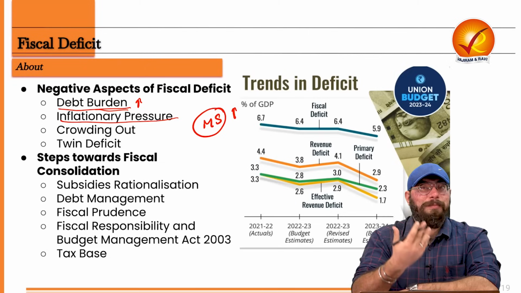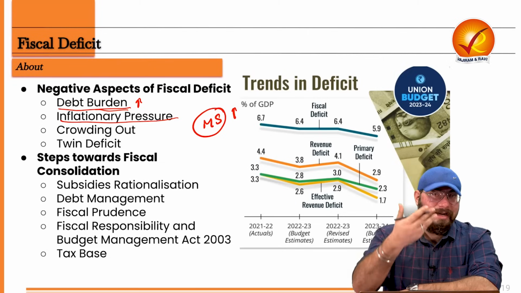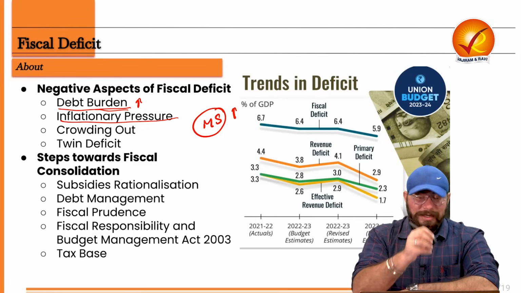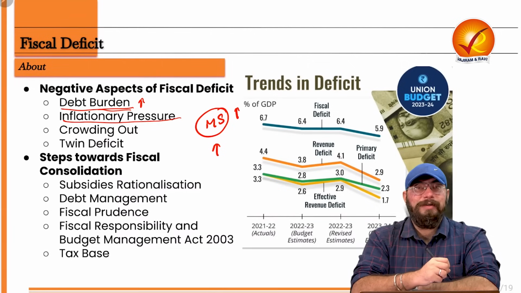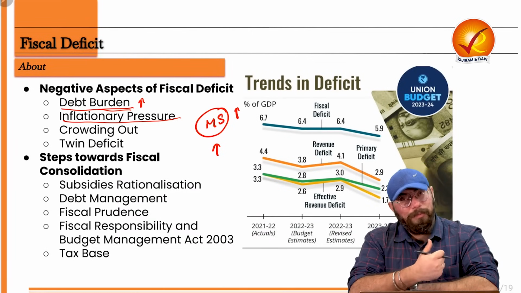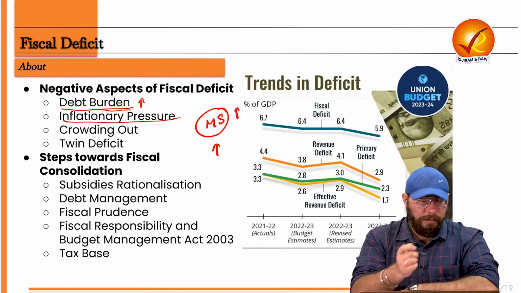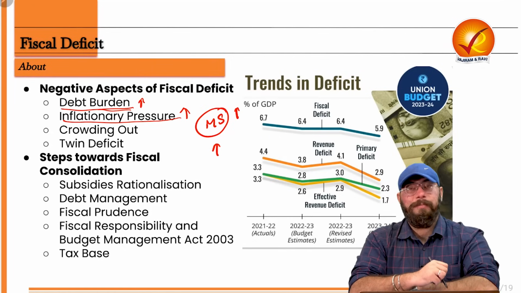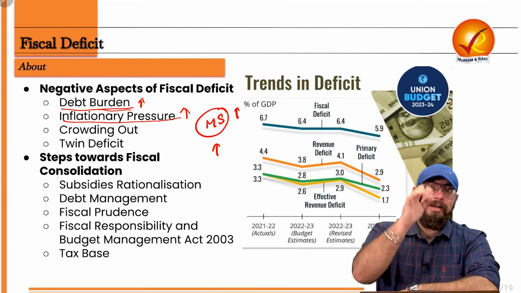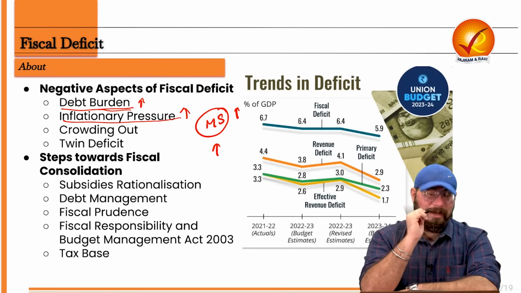People would be willing to pay more and more, higher and higher, for the same commodities. And if people are willing to pay higher and higher, the producers would be increasing the price of their commodities. So ultimately, more money at the disposal of the public will lead to inflationary pressures. That means inflation would occur in the economy, prices will shoot up. So prices will be higher in the economy.